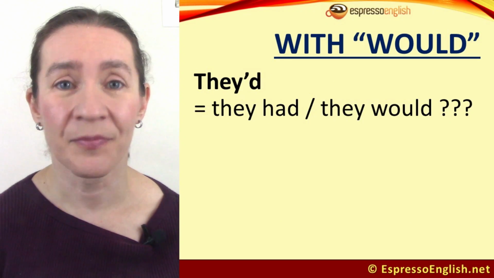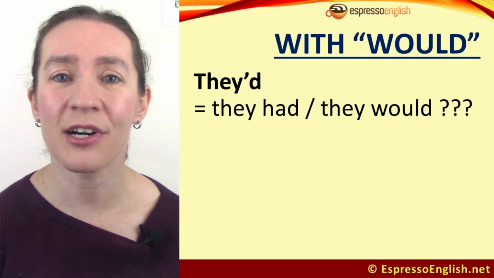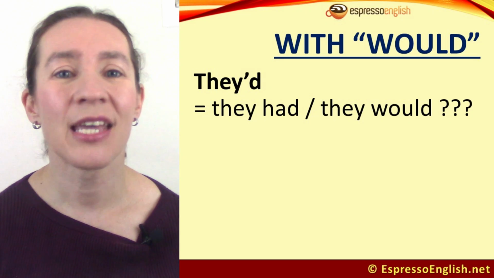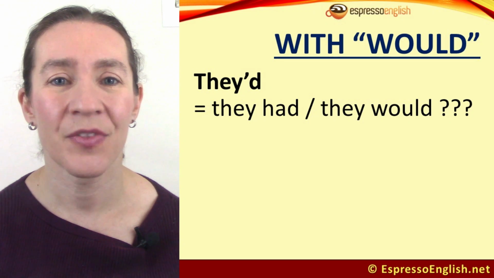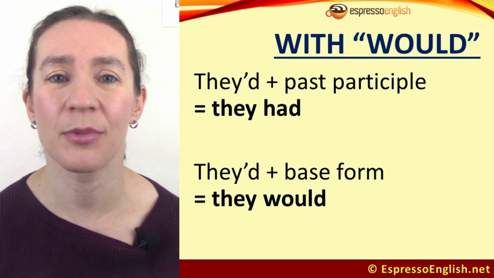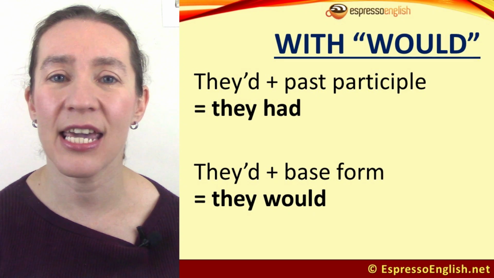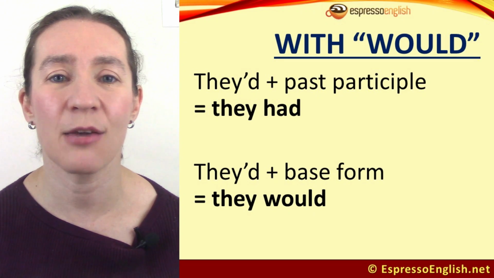Again, we have a problem. They'd can mean they had or they would. How can you know which one? By looking at what comes after it. They'd plus a past participle means they had, and they'd plus the base form means they would.